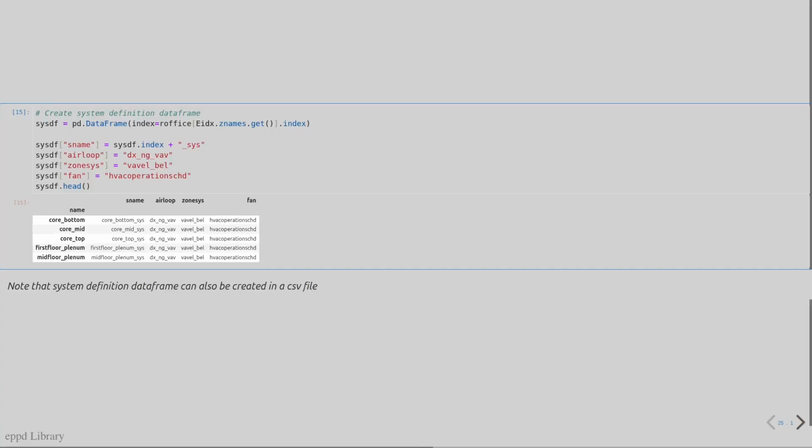The data frame seen here shows a sample layout. It includes all the zone names from the IDF file. The program assigns the zones with the same system name to a single system. This layout can be generated with a Python script or can be loaded from a CSV file that has the required columns.